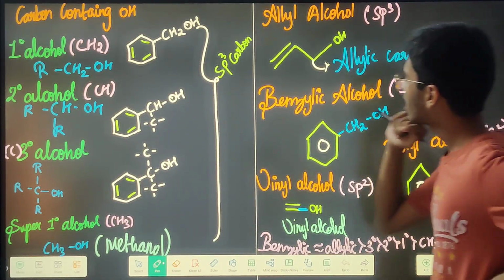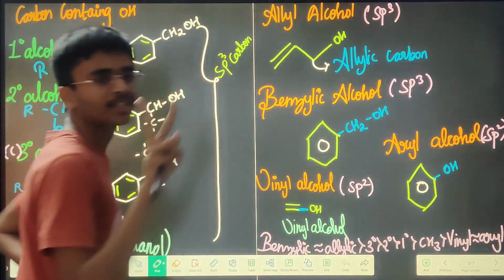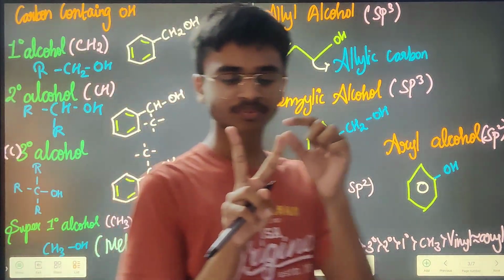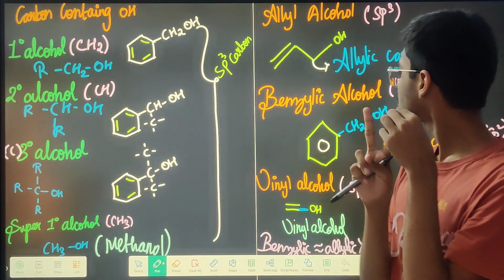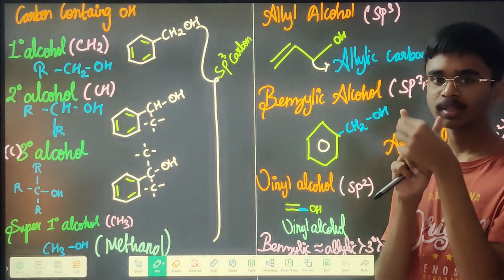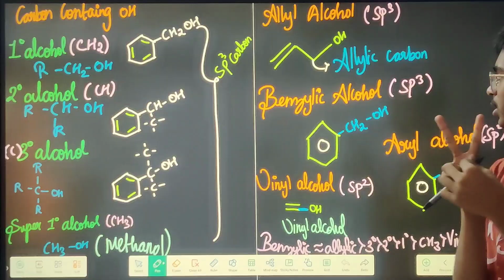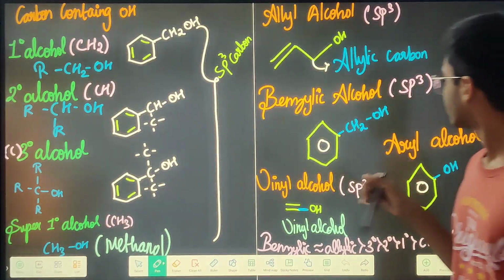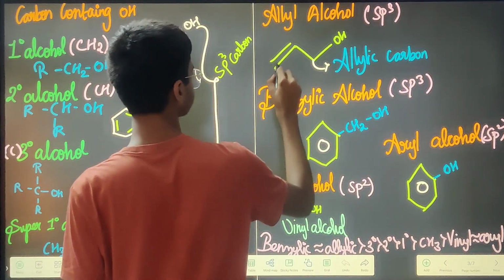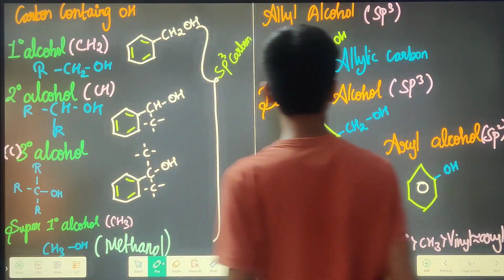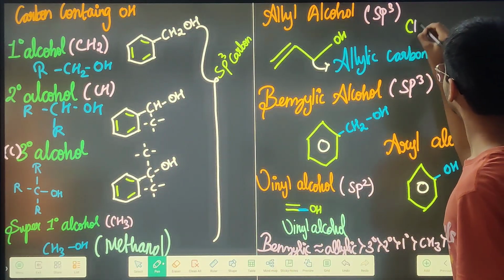What is your allyl alcohol? I already explained this. This is your A. Here is one carbon, here is one carbon, here is one carbon. There are totally 3 carbons. Here you have a double bond, here you have a single bond. Wait, I'll just write the structure, then you will be able to understand.